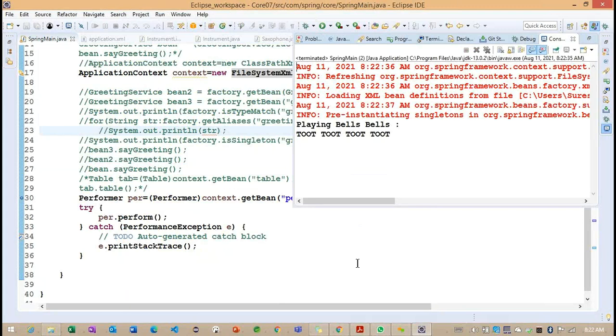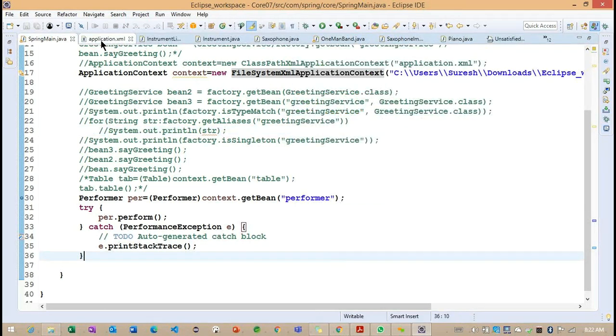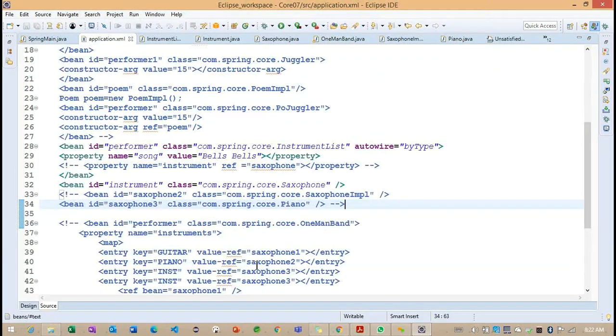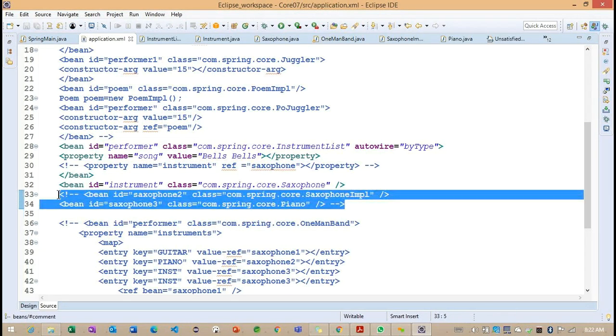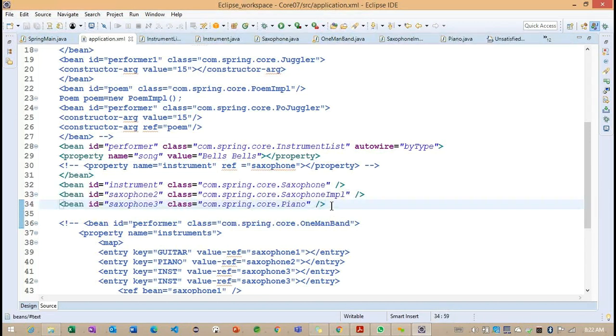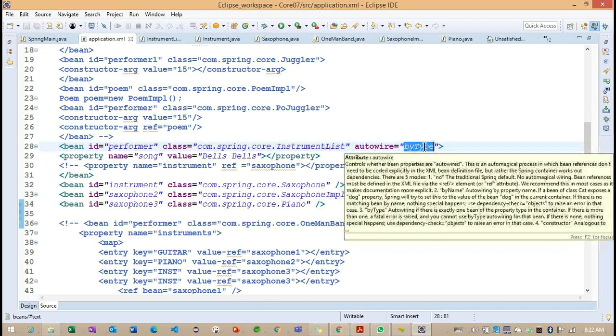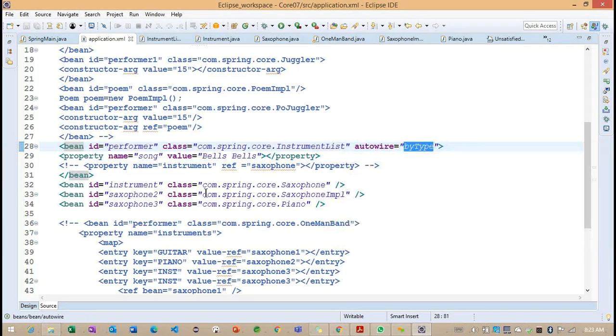Now you can see, based on this particular type also, we are getting the same output here. But if you observe, if I enable these 2 sections here, why did we get an exception? Previously, whenever I worked with byName, we did not get any exception. But whenever we work with byType, we are getting an exception.